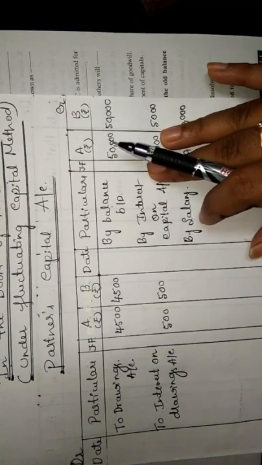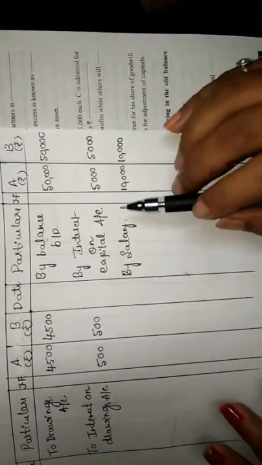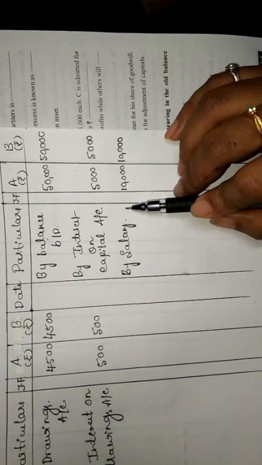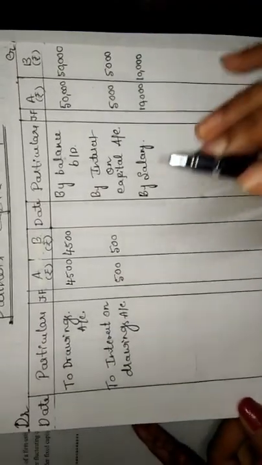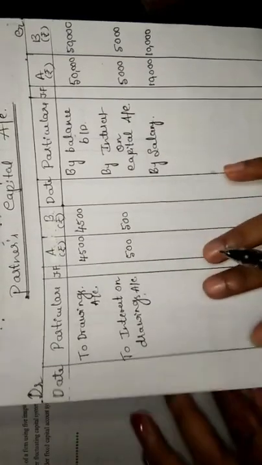So this way you have to do the problem. So that is credited. Next, salary: for the partner it is an income, but for the firm, which is making the payment, it is an expense. Next, interest on drawing: it is a profit for the firm, but it is an expense for the partner because they are making the payment of interest. Now draw the line for total.